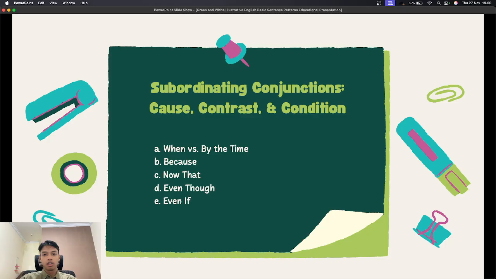When is for the moment something happens. By the time indicates that something is already complete before another action. For example, by the time I arrived, the movie had already started.